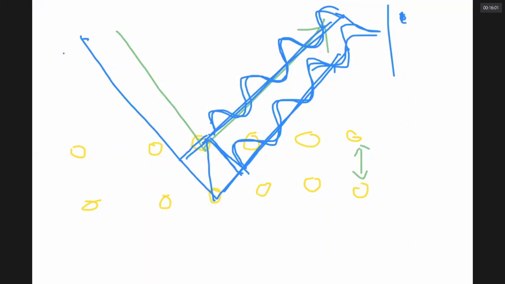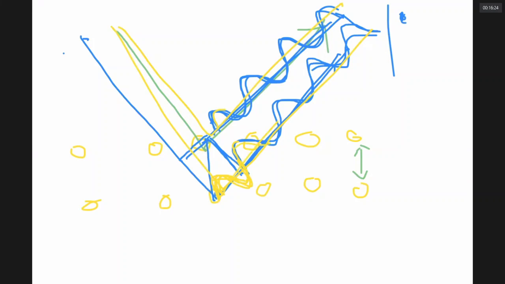Sir, these two waves will be in phase only if the second X-ray, let us use a different color, is traveling an extra distance. Don't you think so, sir? This second X-ray is traveling extra distance than this. It is making an extra travel.